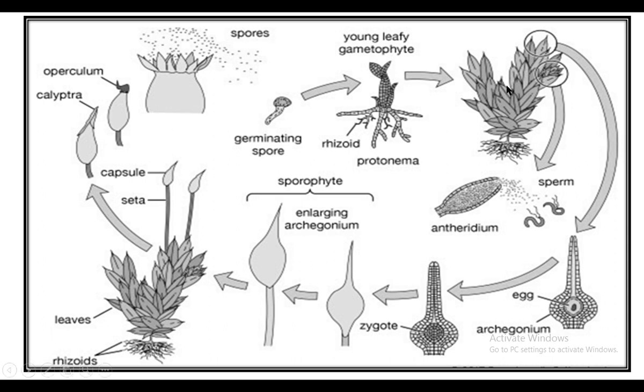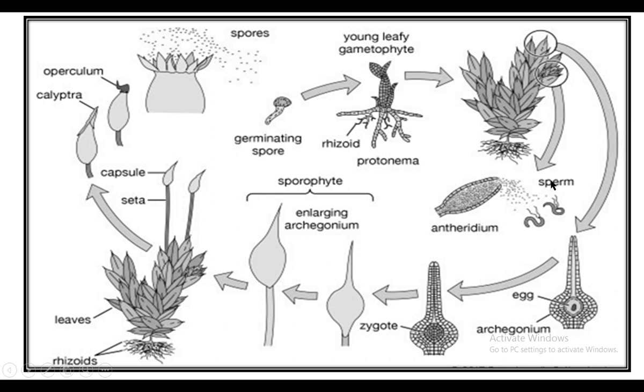For example, this is a plant, the gametophyte plant, that is the dominant plant. On reaching maturity, two types of structures are produced on this plant. One is a male structure, that is antheridia, and the second is a female structure, which is known as archegonia. Inside the archegonia, an egg is produced, which is haploid and which is produced by mitosis, not by meiosis, because the gametophyte plant is already a haploid plant.